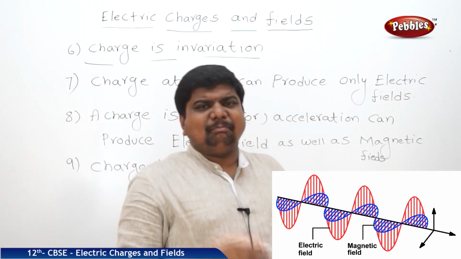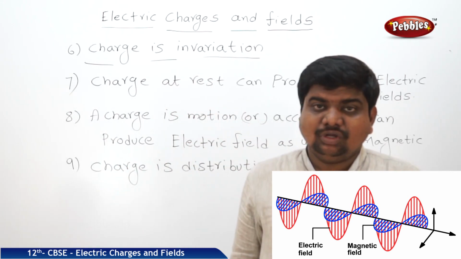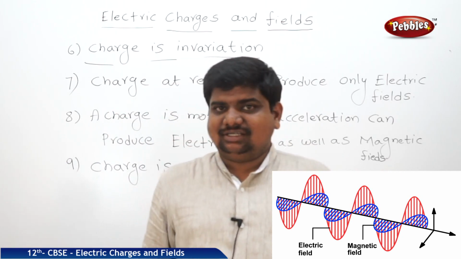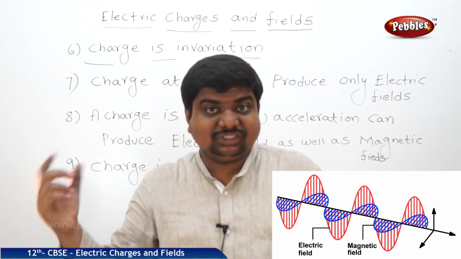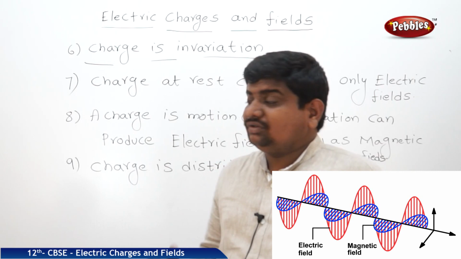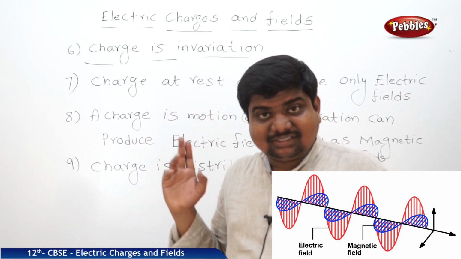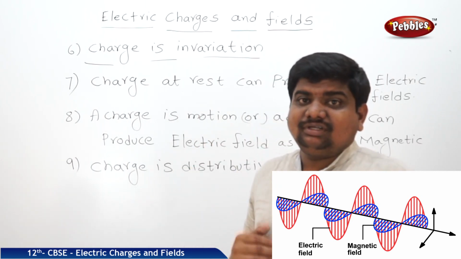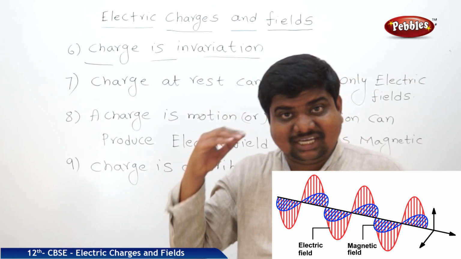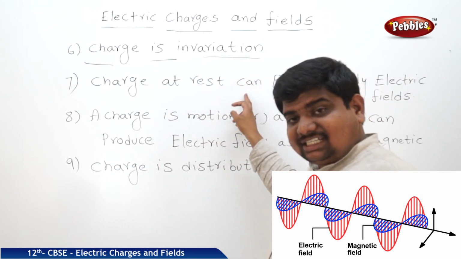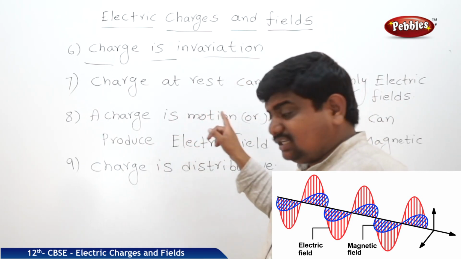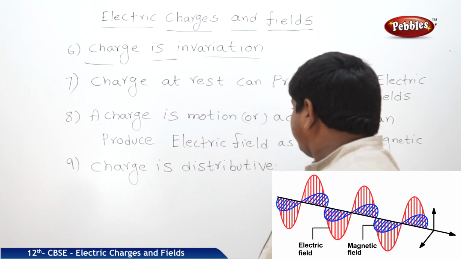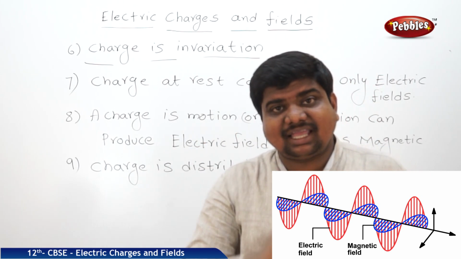See, these are the major properties of the charge. We know that charge can give an induced charge, a charge can charge a body which is already neutral. We know that like charges repel, unlike charges attract, charge is quantized, charge is additive, charge is conserved, charge is invariant, charge at rest produces the electric field, charge in motion or in acceleration can produce the electric field as well as the magnetic field.